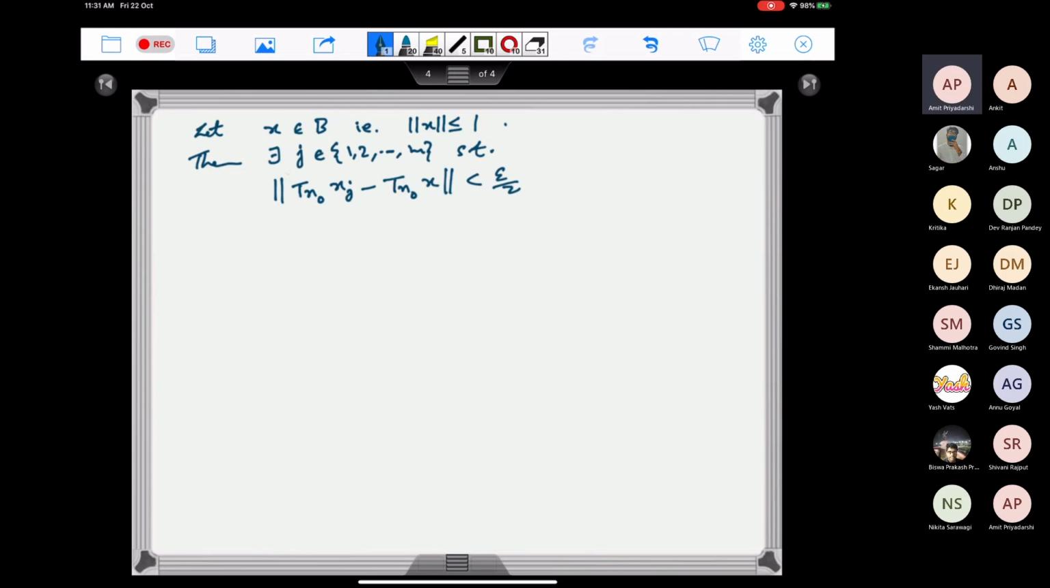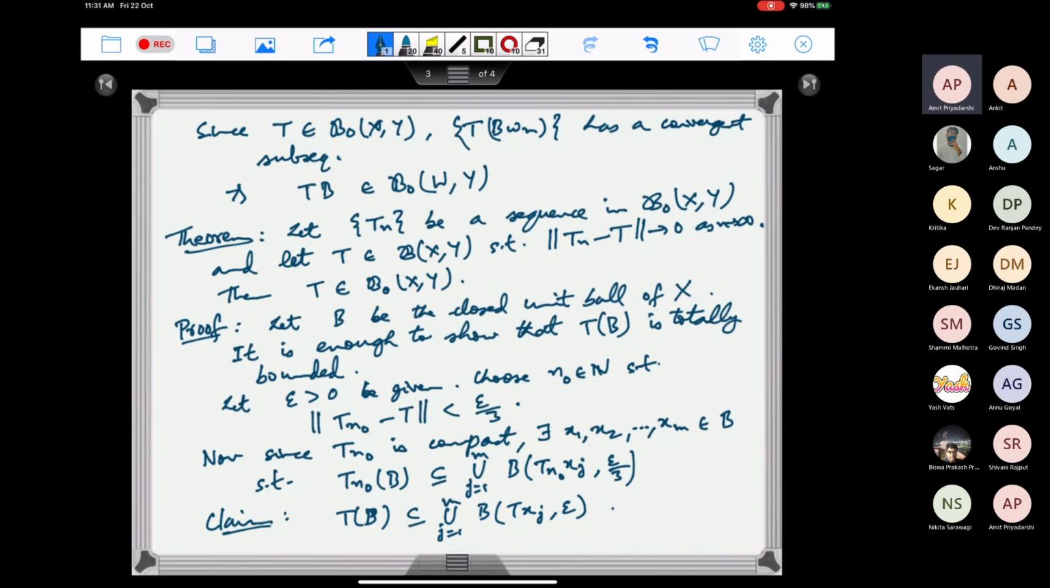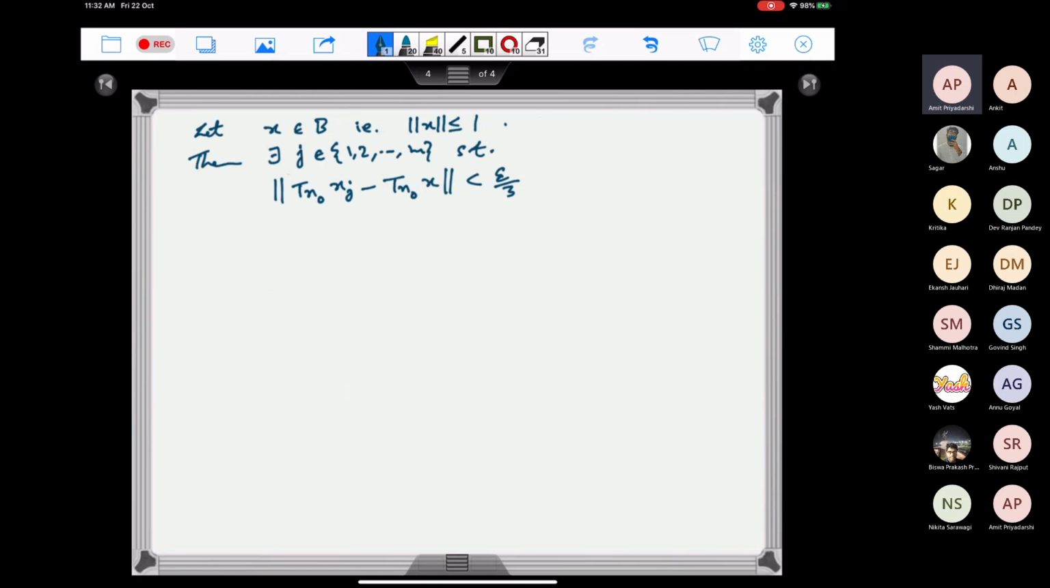Because T_n0 of B is contained in this union, and I'm taking x from B, T_n0 of x is in this union. So there is some j such that T_n0 of x belongs to this ball of radius epsilon by 3 centered at T_n0 of x_j. That is what I am writing: the norm of T_n0 of x_j minus T_n0 of x is less than epsilon by 3. So now for this j,